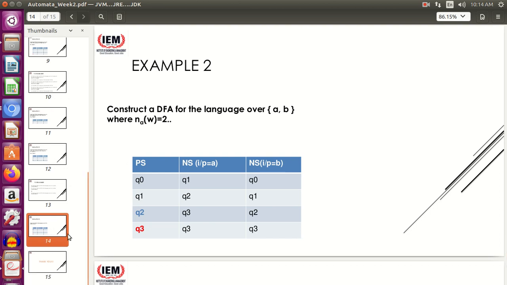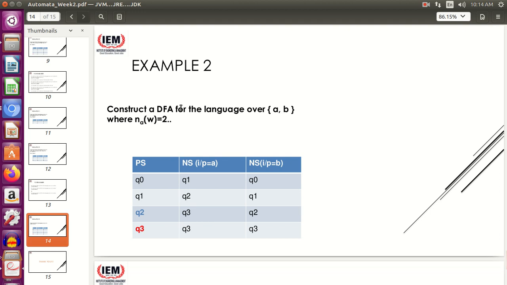Let's check this one as well. This is the last question for today. In the next class I will discuss a few more problems on DFA and then I'll move to NFA. So the last problem for today: construct a DFA for a language over {a, b} where n_a(w) = 2.